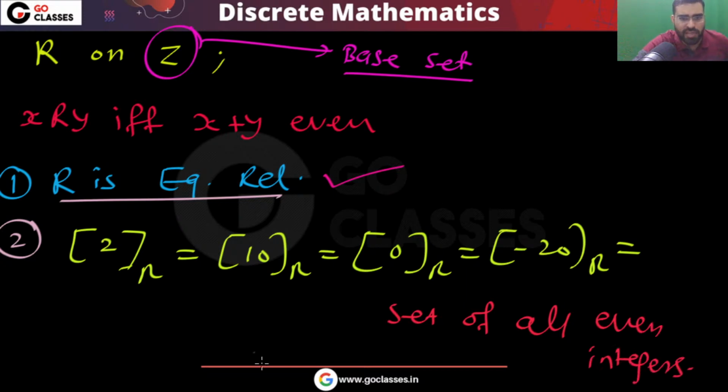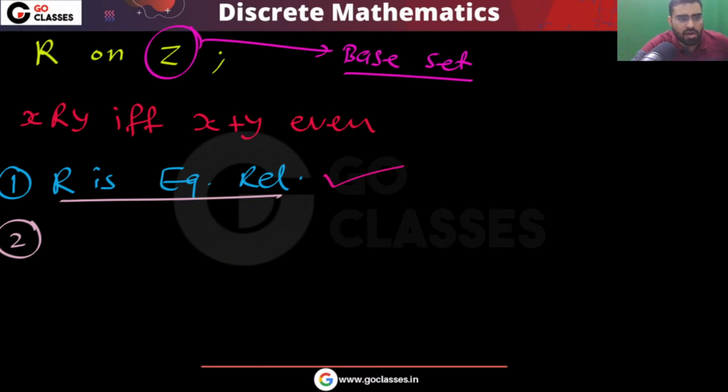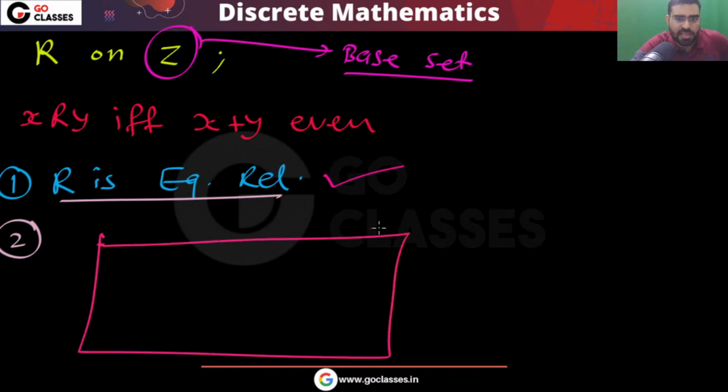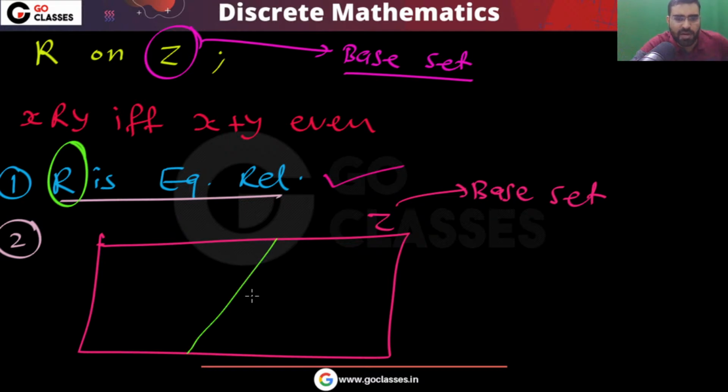Finally, you tell me, this relation R will partition our base set. This is the base set. Tell me, this relation R will partition our base set into how many classes? It will partition into 2 classes. One class will be class 1 and another will be class 2.